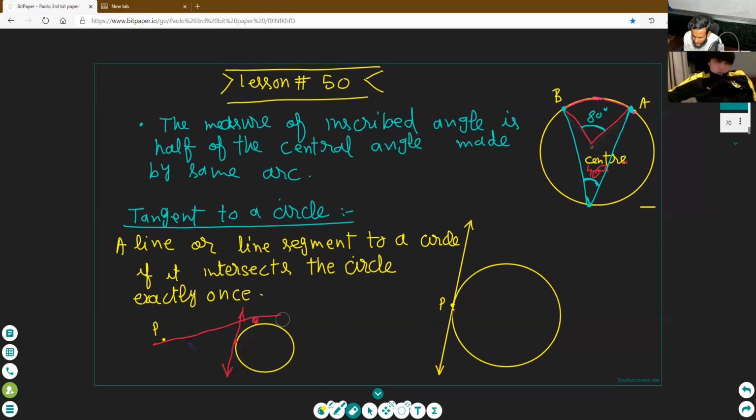Paulo, you are not selecting the line tool. Select the line tool, proper work. It is not tangent. A tangent cannot pass through the circle. It touches the circle externally. It is not tangent, Paulo. Clear? You should tell me. Again draw the line. Choose line segment, Paulo, and draw the line that passes through this point and the circle. It should touch the circle externally, not internally. Externally, it will touch the circle.